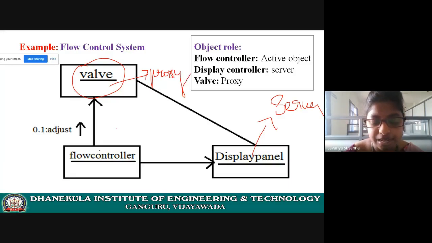It is receiving the request from flow control and, after adjusting, it is sending some message to display panel.